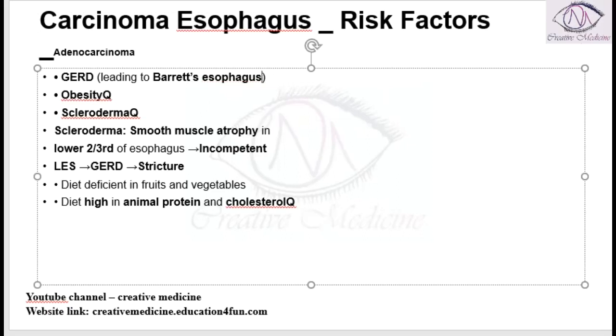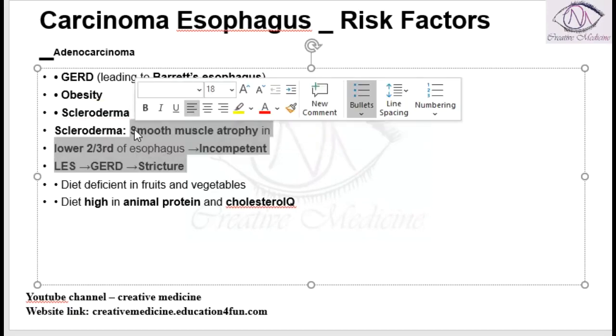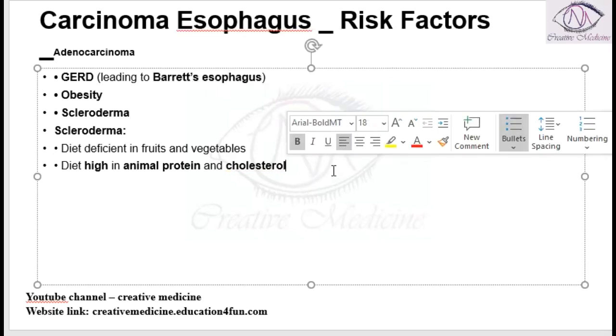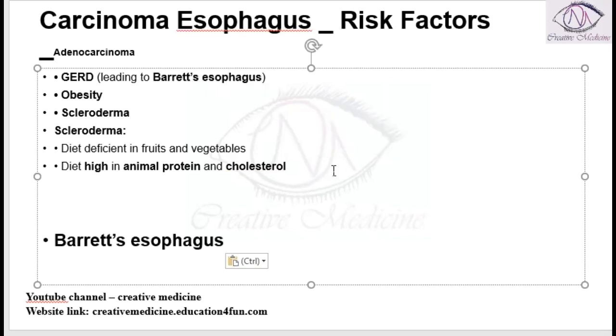It can occur in GERD, that is, gastroesophageal reflux disease, which will actually result in Barrett's esophagus. So this Barrett's esophagus is a pre-malignant lesion for carcinoma esophagus, okay, so that too adenocarcinoma of esophagus.